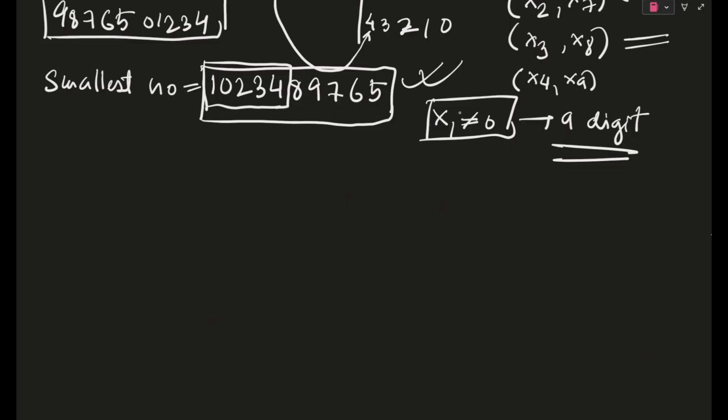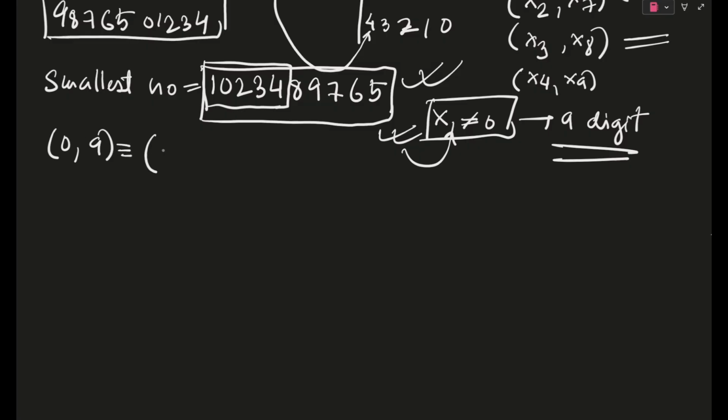So guys, what I'm doing is taking one standard, and that standard is x1 not equal to 0. If we take x1 not equal to 0, the first pair possible will be 0, 9 only. That is x1, x6.